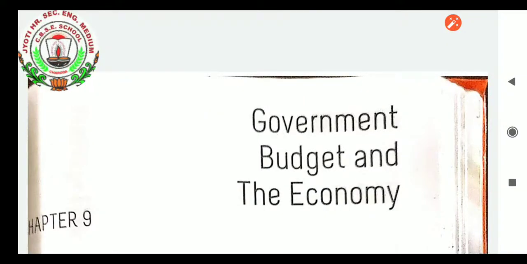Today we are going to start the new chapter, that is government budget and the economy. In this chapter, students, we will learn the way the government makes the budget and how the budget is framed so that technically it will work. Whatever theoretical aspect of the budget they are framing, it must match the physical aspect of the budget. What is a budget?